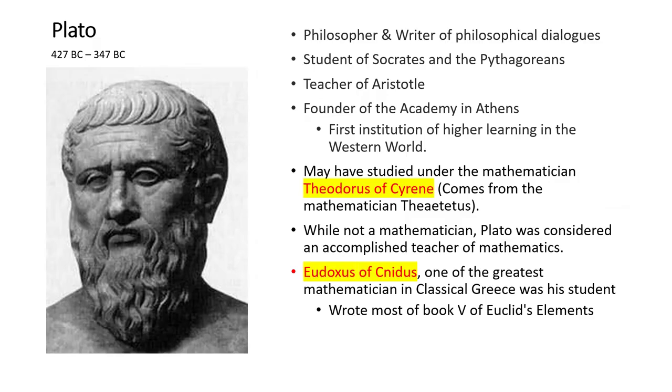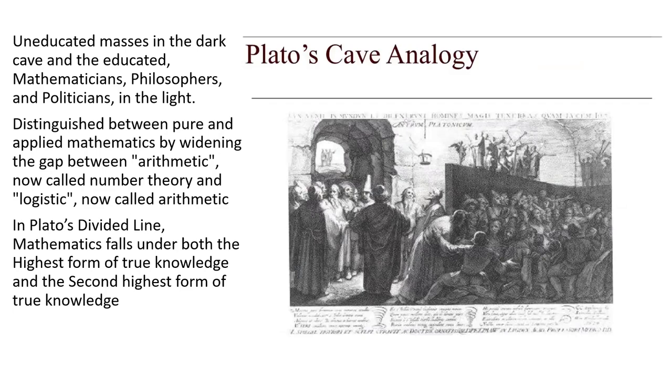Theodoxus of Cnidus, one of the greatest mathematicians in classical Greece, was his student and wrote most of book 5 of Euclid's Elements. His cave analogy has been pictured in the Renaissance.